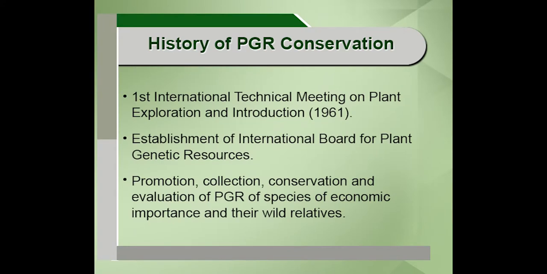Way back in 1961, looking at the importance of plant genetic resources and how they can be helpful for feeding the growing population, the Food and Agriculture Organization conducted a high level international technical meeting on plant exploration and introduction, and thereafter immediately they established a cell for the purpose of plant genetic resources, and that included not only the plants, it included the forest crops as well.